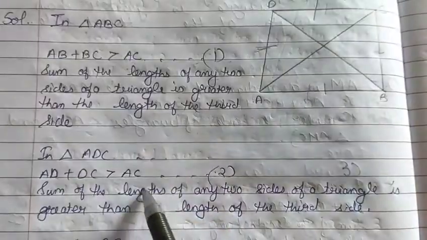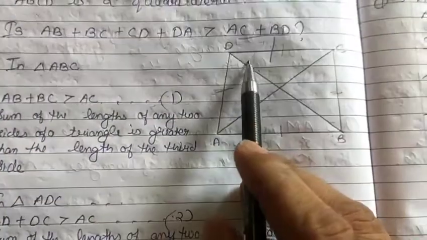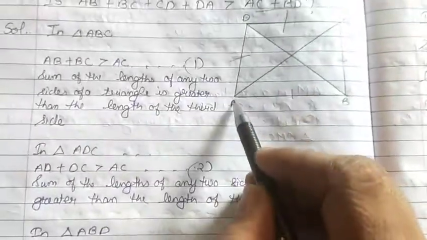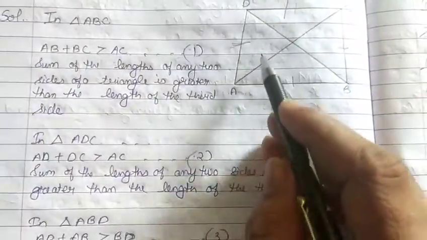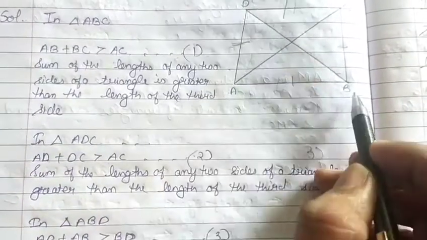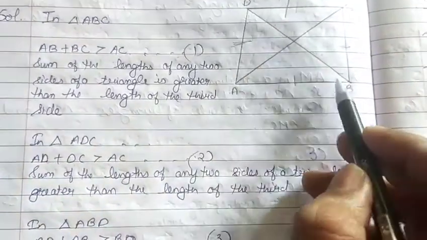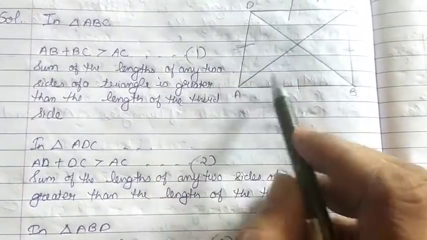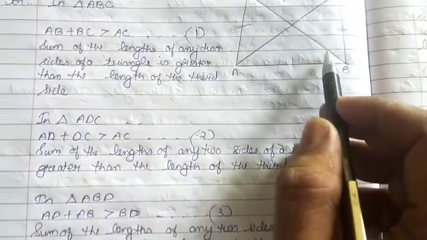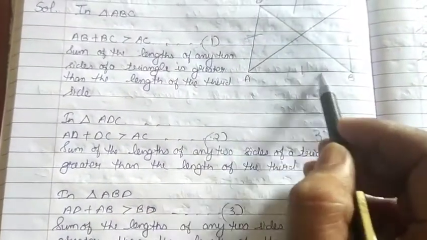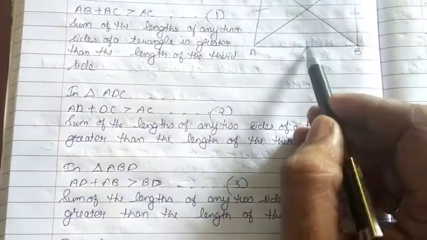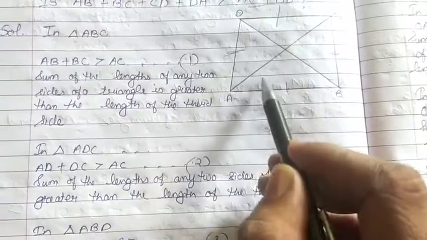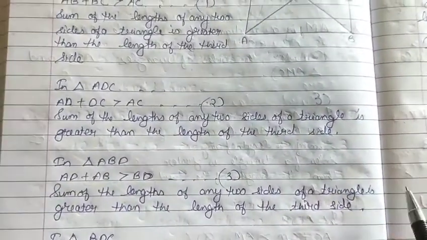Whatever triangles are connected with AC we have already done. Now we take the triangles connected with BD. Let us take first triangle ADB. In this triangle also we will try to show that BD is smaller than the sum of the lengths of the other two sides, because the sum of two sides is always greater than the third side. So in triangle ABD, AB plus AD is greater than BD, as the sum of the lengths of two sides of a triangle is always greater than the third side.